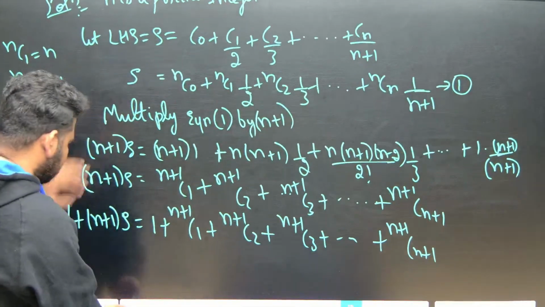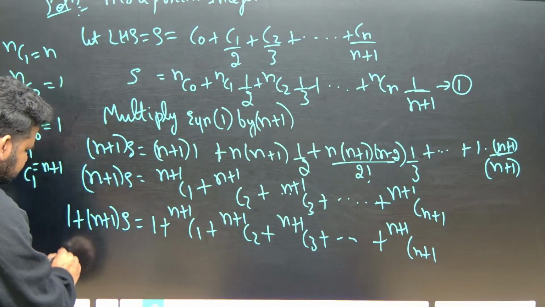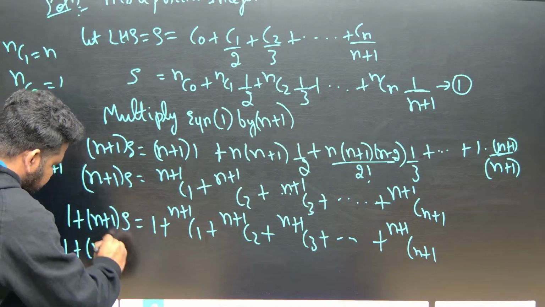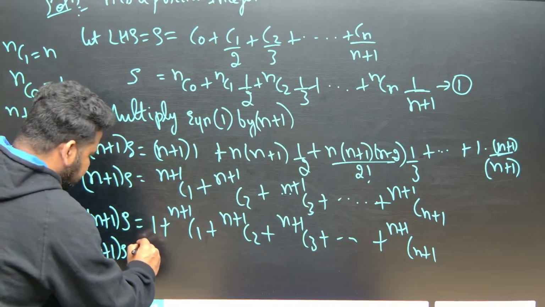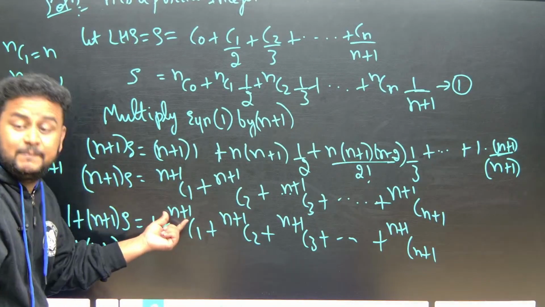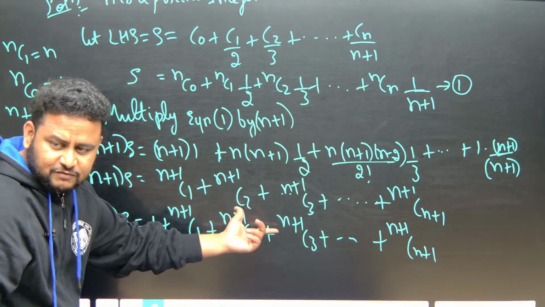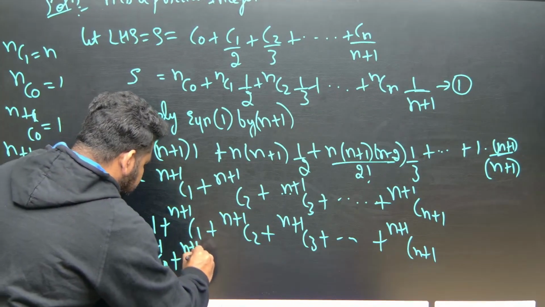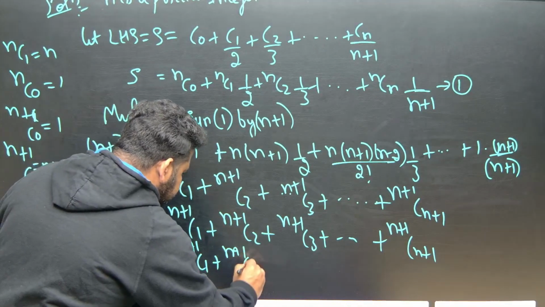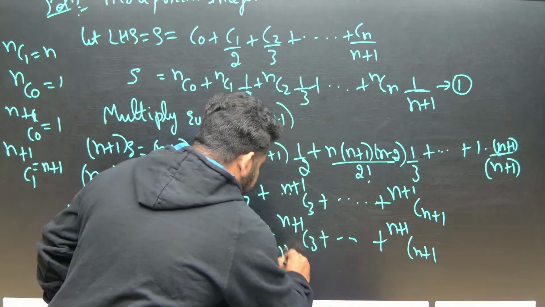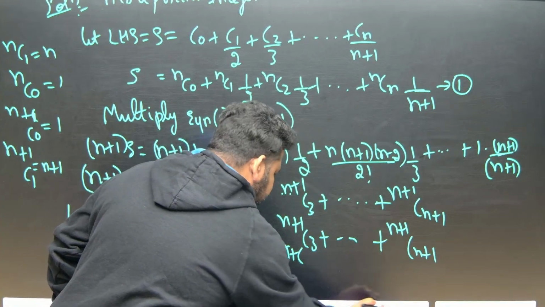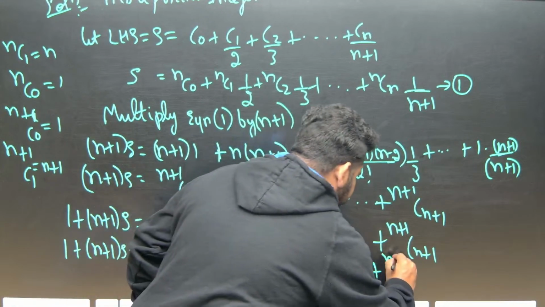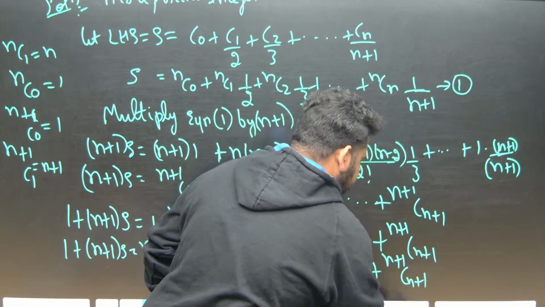Instead of writing 1, I will write nC naught. So this will become 1 plus n plus 1 times S is equal to, instead of writing nC naught, I will write n plus 1 C naught, because everything is in terms of n plus 1. So this will become n plus 1 C naught plus n plus 1 C1, n plus 1 C2, n plus 1 C3, up to n plus 1 C n plus 1.